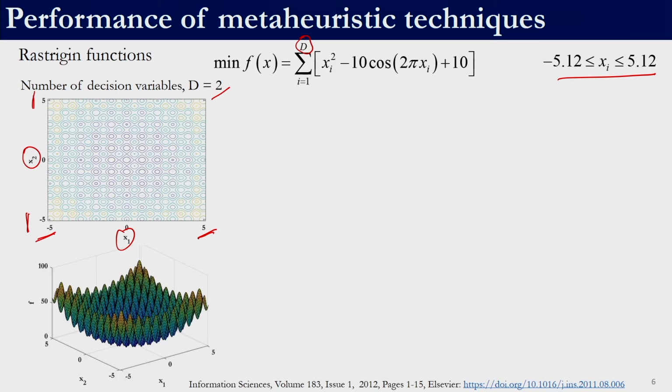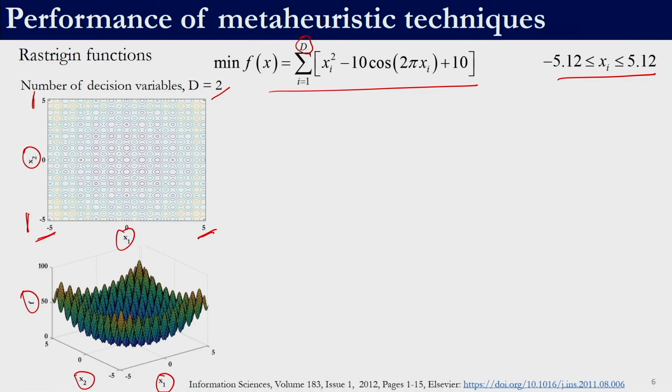This shows the contour plots. We have discussed in the last class what contour plots are, and the figure below shows the surface plot of it. This is x1, this is x2, and this is f. f is the objective function value. For a particular value of x1 and x2, the objective function value can be determined using this expression once we know x1 and x2, and that is how this plot has been made.